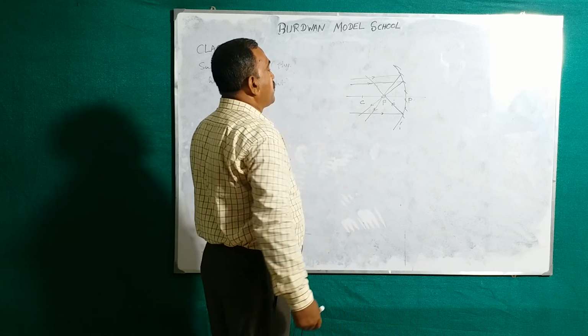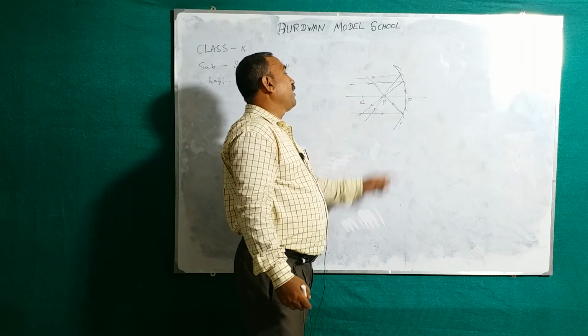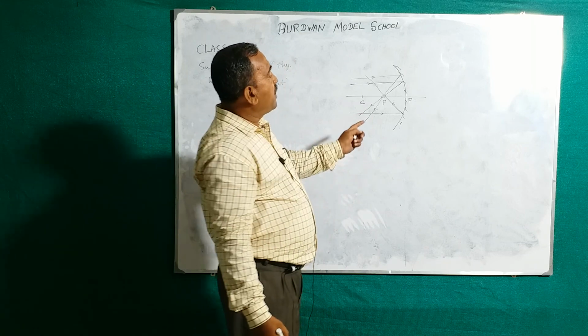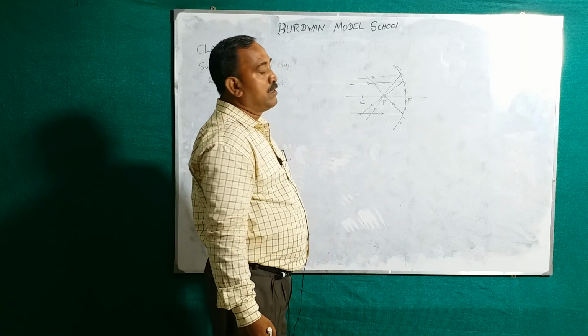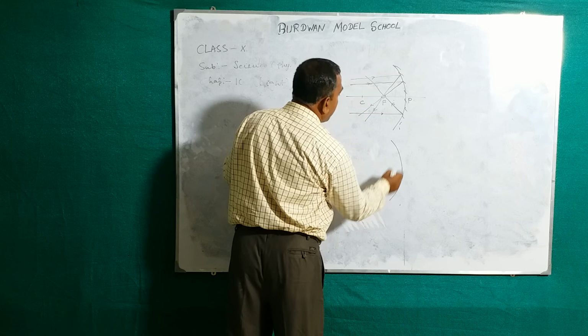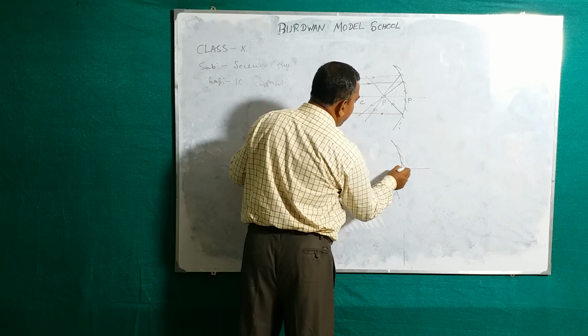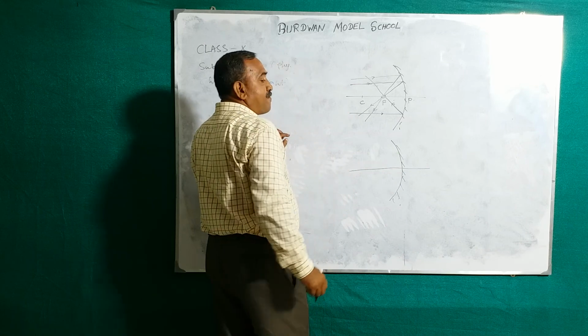Principal focus. If you consider the rays are parallel, but not parallel with the principal axis, what happens then?